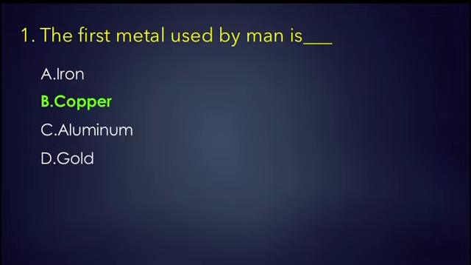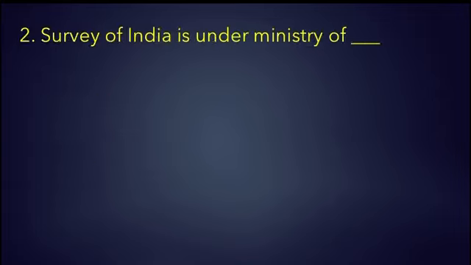Later, copper was melted on fire and mixed with tin, and a new metal was prepared which was known as bronze. It is an alloy of copper.